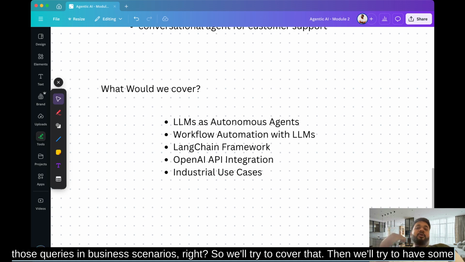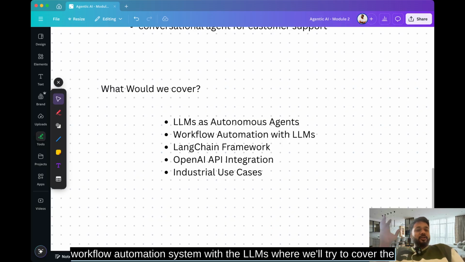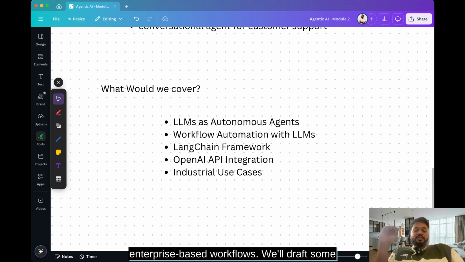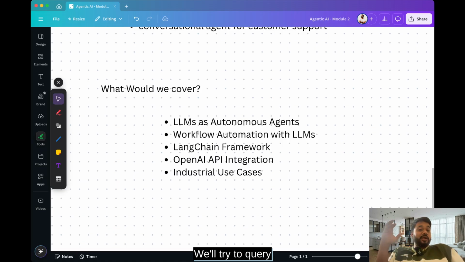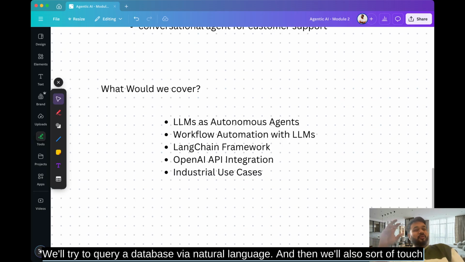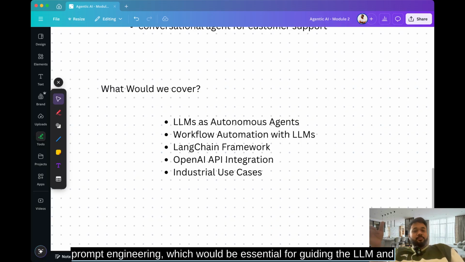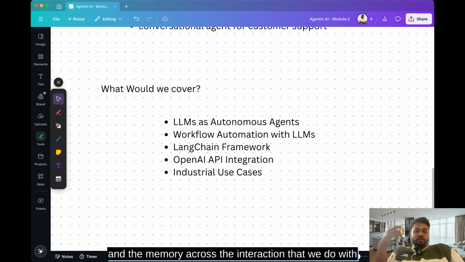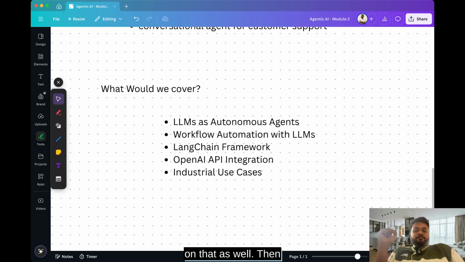Then we'll have some workflow automation with LLMs, where we'll cover the patterns for using LLMs in enterprise-based workflows. We'll draft some responses. We'll summarize documents. We'll query a database via natural language, and then we'll also touch upon prompt engineering, which would be essential for guiding the LLM and then maintaining the context and the memory across the interaction that we do with the LLM, right? So we'll touch base on that as well.